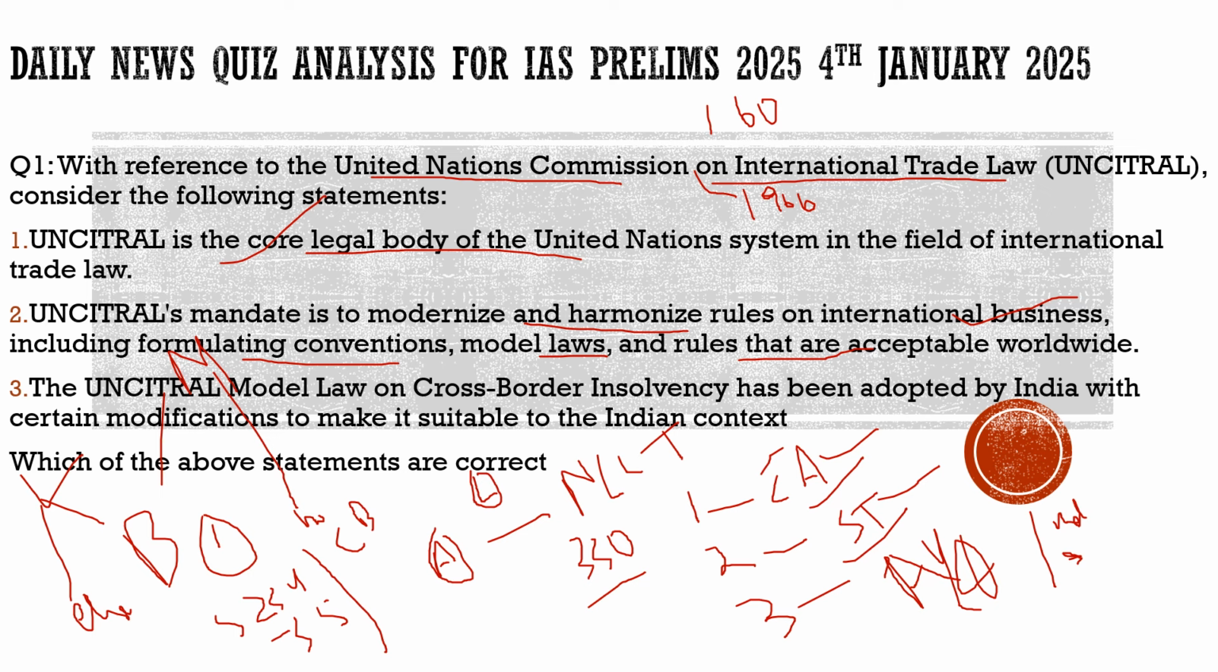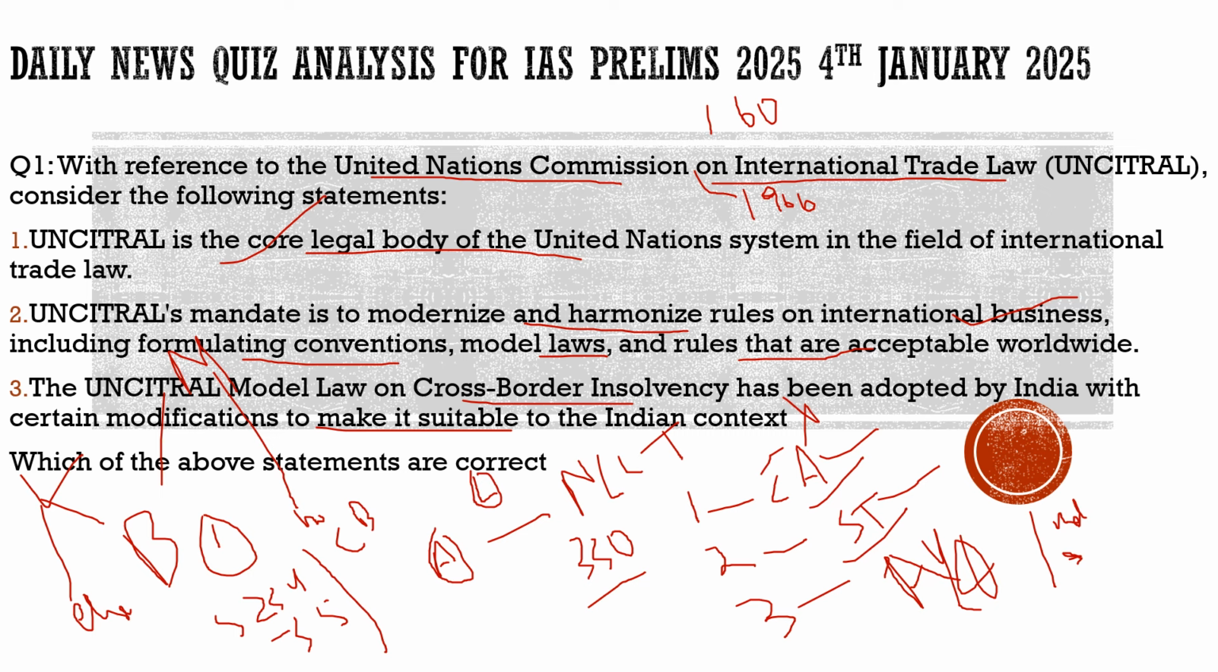Third statement, the UNCITRAL, which is the United Nations Commission on International Trade Law, model law on cross-border insolvency, has been adopted by India with certain modifications to make it suitable to the Indian context. India has not yet adopted it, but we have IBC sections 234 and 235, which are very near to it. So in some way we can say it is correct. India has adopted a few of such provisions, but it has not properly taken this. So if it is half correct and half incorrect, we'll mark it incorrect. So with respect to this question, the correct statements are statement 1 and statement 2.